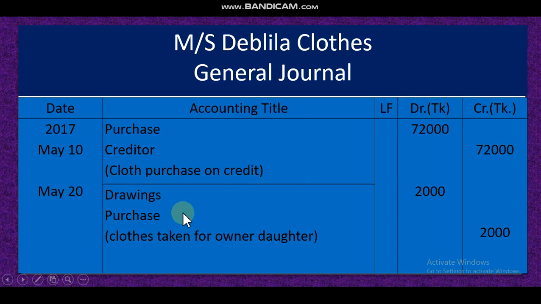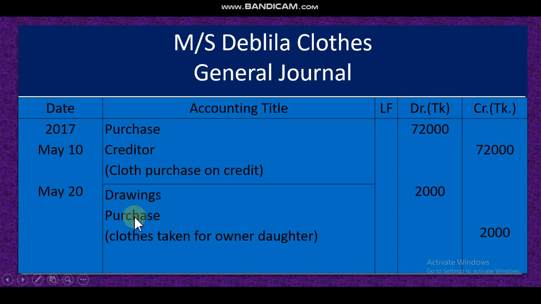The owner took cloth for his daughter. Dear student, here are the drawings account and purchase account. We know that if the owner takes anything from the business for his personal use, that will be recorded in the drawings account. That's why I have written drawings here. It is an equity account, your equity decreases.